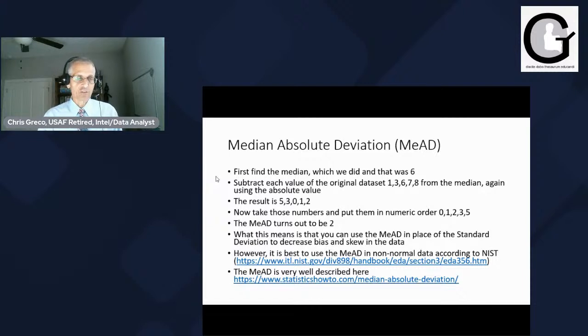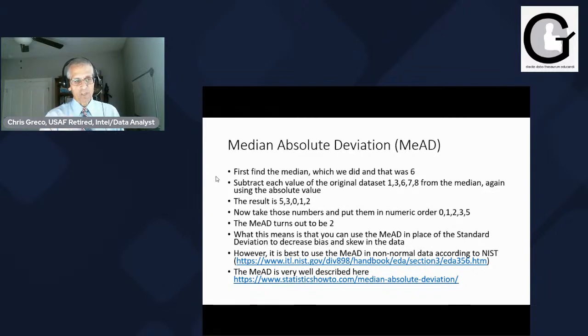According to the National Institute of Standards and Technology, I put the reference up. You can take a look at it. It goes through it and tells you all the different aspects. The mean is very well described at statisticshowto.com. Very, very good reference if you want a description of what each of these things are, and you don't want to listen to Chris Greco. That's cool. Go to that site. Very good site. I really use it a lot. It's a great site to use.